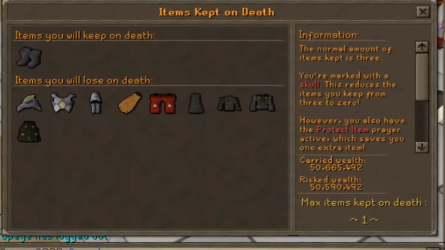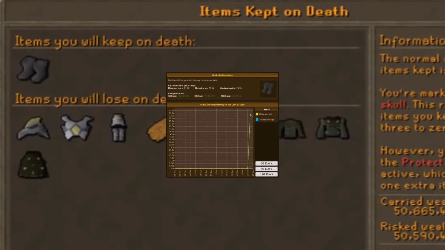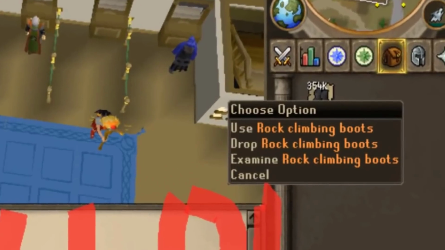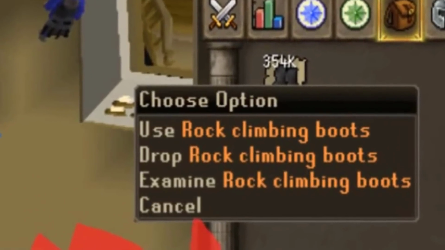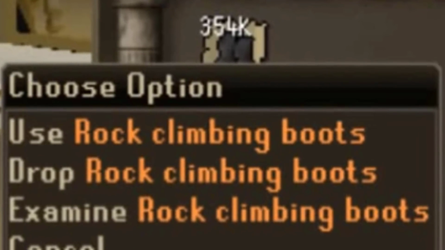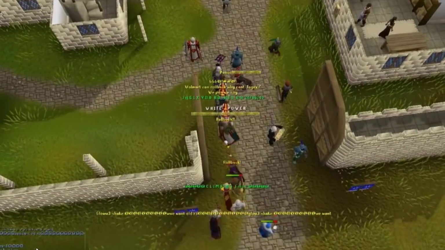Jagex decided that this had to be changed. They were too cheap for the stats that they provided, and so they made their alch price 45k and the market price, that is the cost to buy them in the shop, 75k. The problem was that because this was a common PK item, many people had thousands of them stockpiled, and overnight they were now billionaires. Many players were upset with this change. They saw it as extremely unfair.